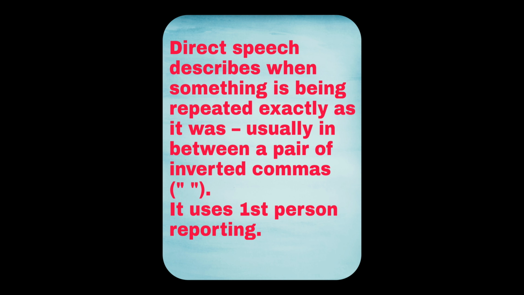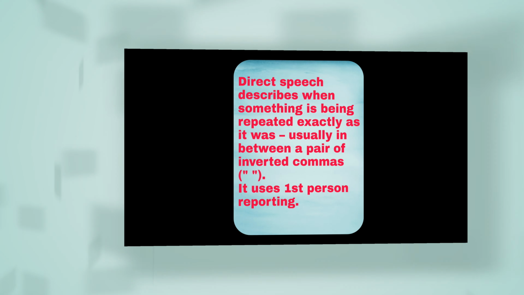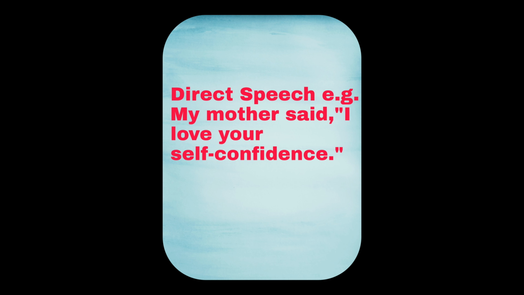So let's understand what is direct speech. Direct speech means or describes when something is being repeated exactly as it was, usually in between a pair of inverted commas. It uses first person reporting. Now, let me explain this with the help of an example. My mother said, "I love your self confidence." Here, the sentence is written in between inverted commas because whatever mother has said is being repeated exactly.